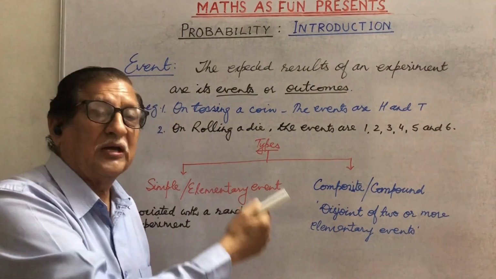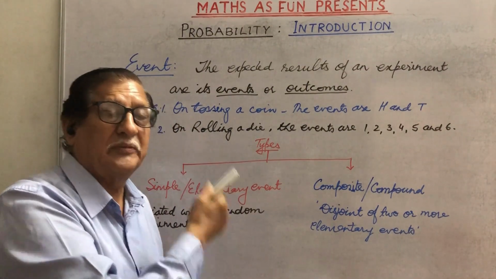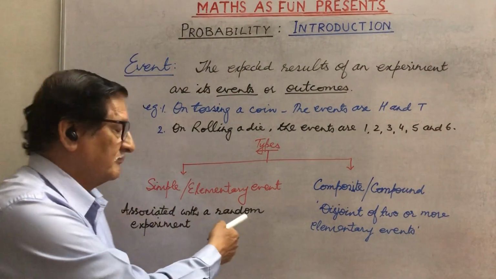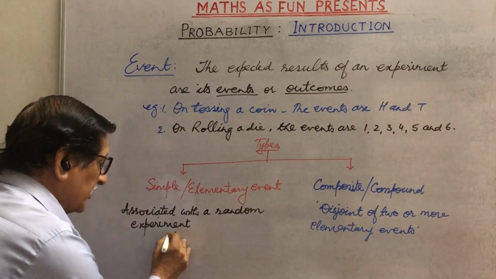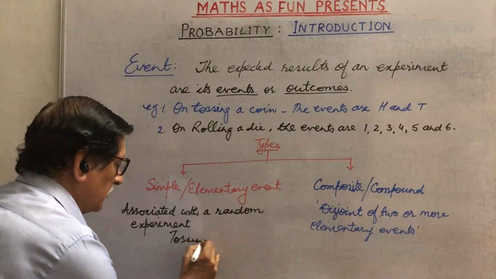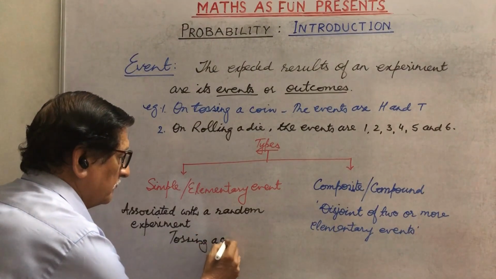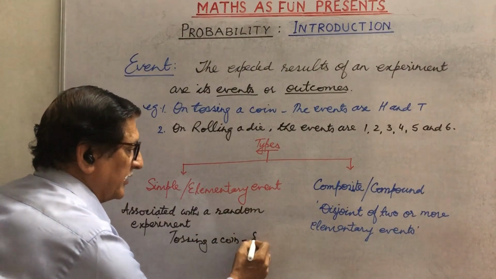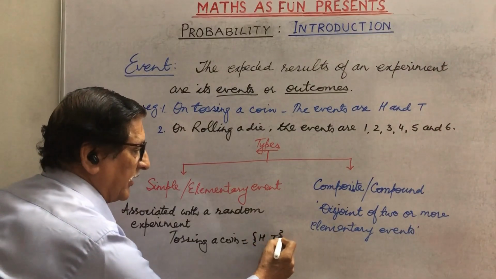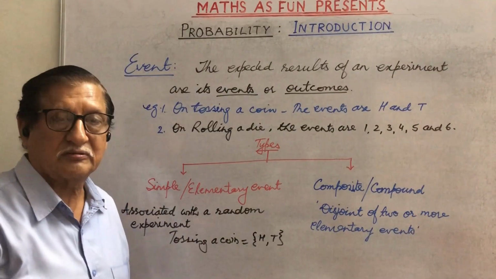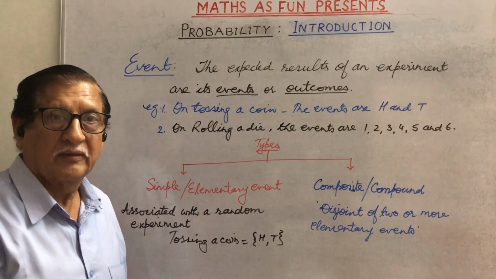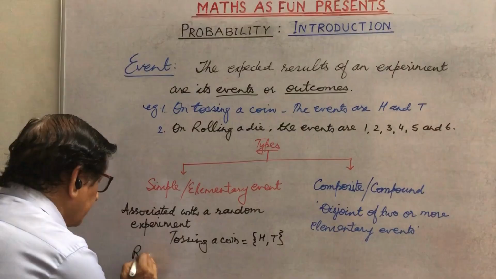Actually, any event associated to a random experiment is known as an elementary event. Like tossing a coin, we are getting head or tail. These are 2 events, both are elementary events. Suppose we are rolling a die.